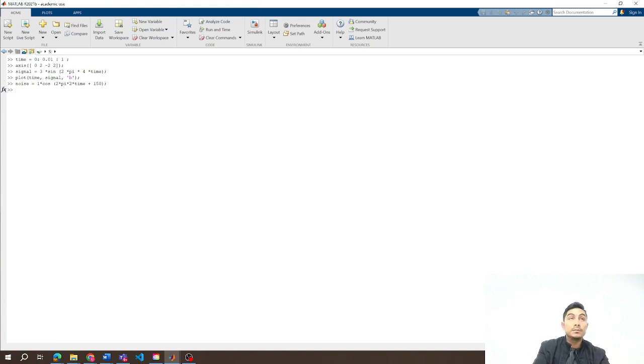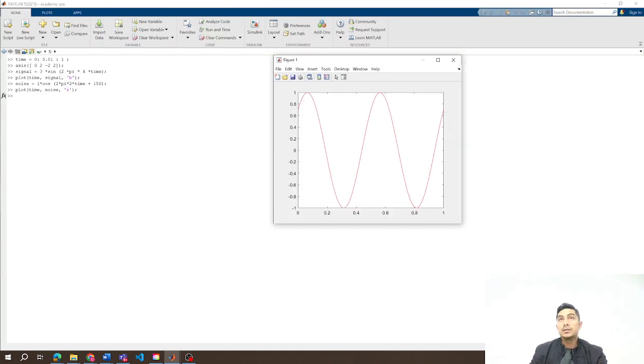If we try to plot the noise, let's print it in the red color. When we print that, it will look like this. It has the amplitude of 1.